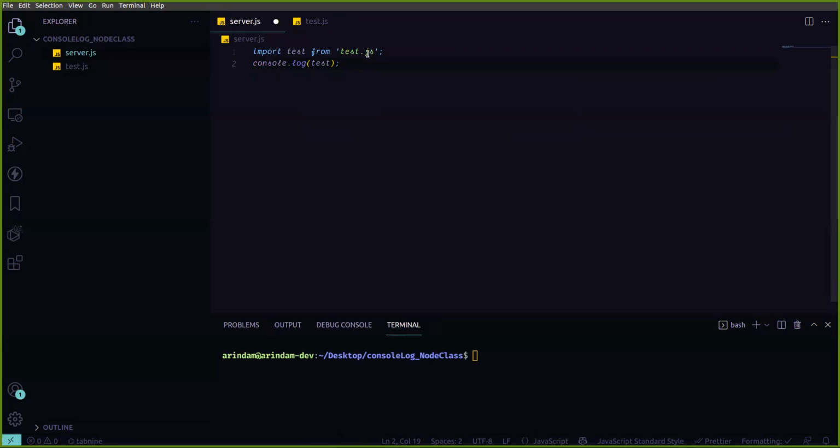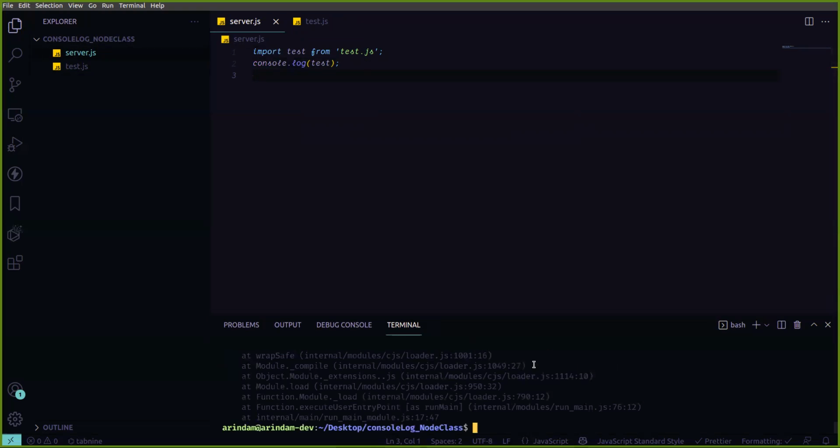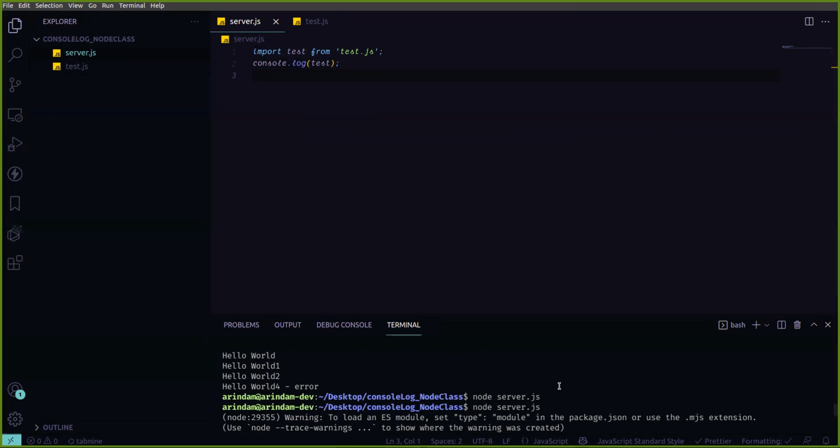And now here I am importing in this test variable. Now I am doing console log. Oh, nice error. I need to install the module for that, otherwise it will not work. So this is one method.